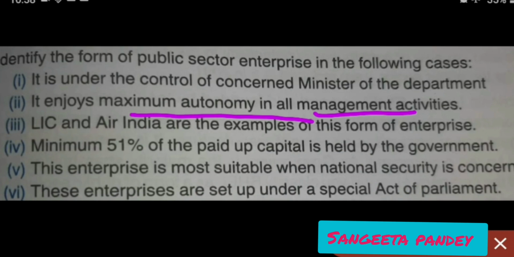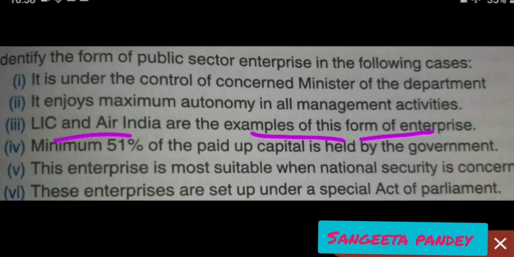The third question is, LIC and Air India are the examples of this form of enterprise. LIC and Air India are basically examples of statutory corporation, which needs a particular act for their establishment. Okay. Then LIC Act 1956, Air India Act 1959. So these are basically statutory corporations.